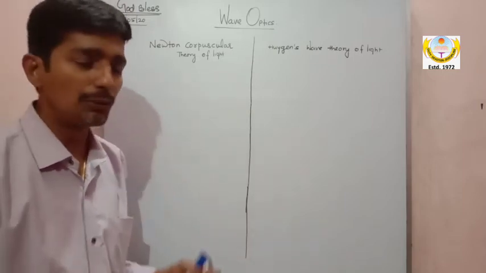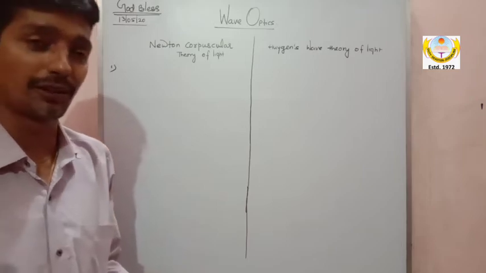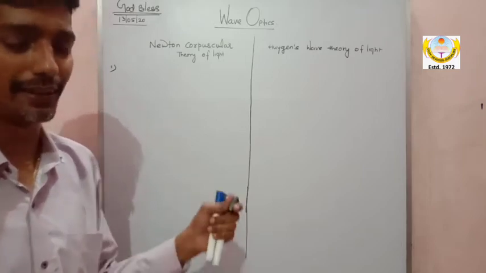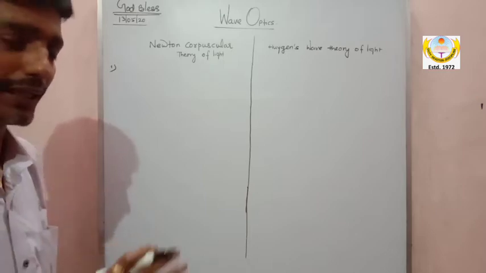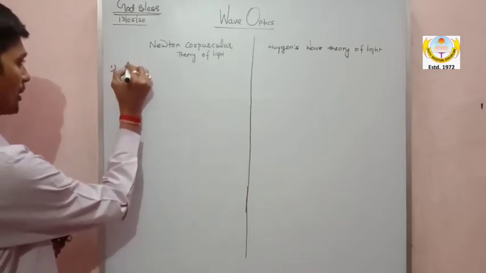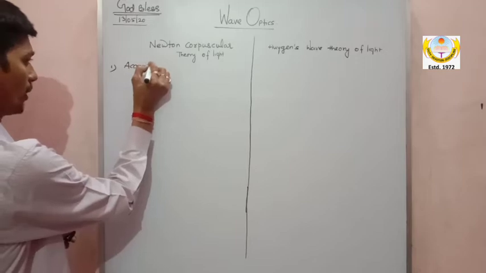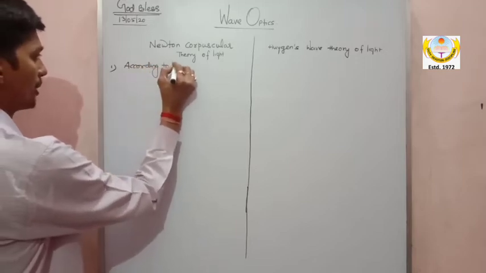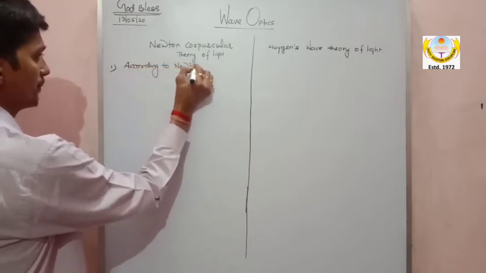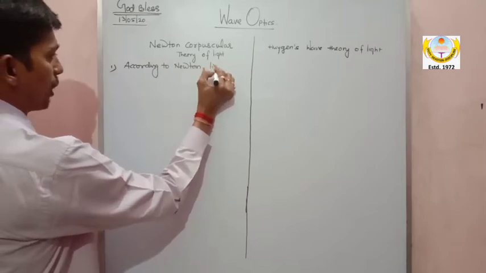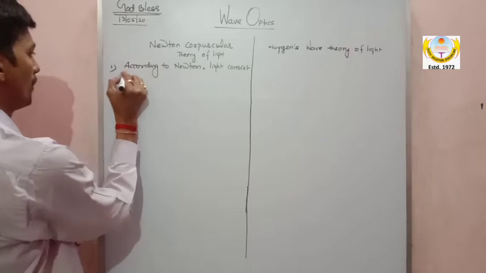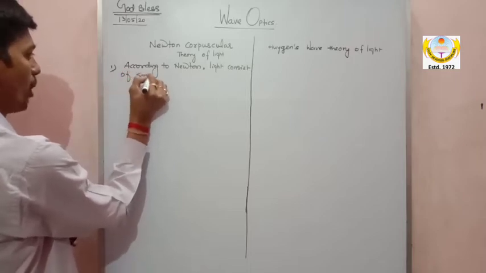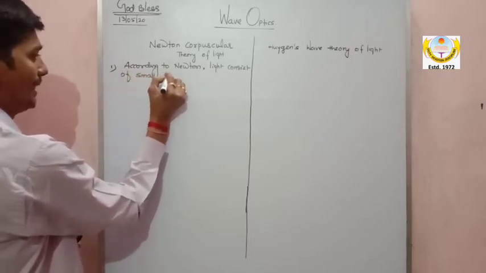Now my dear, Newton proposed the corpuscular theory, and according to this theory, I am writing here all the points. According to Newton, light consists of small tiny particles.